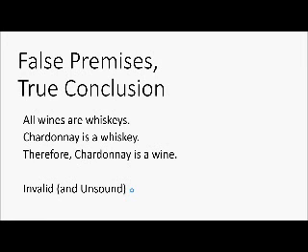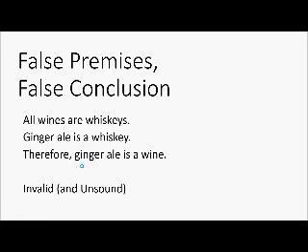Now, we can also have false premises to a true conclusion that's invalid. An example is: all wines are whiskeys, Chardonnay is a whiskey, therefore Chardonnay is a wine. In this case, your premises are false and your conclusion is true. Saying all wines are whiskeys is not true and Chardonnay is a whiskey is not true. And furthermore, if Chardonnay is a whiskey, that doesn't make it a wine. So that makes it both invalid and unsound. And we can also change that to ginger ale like we did previously, and we again get that same format.